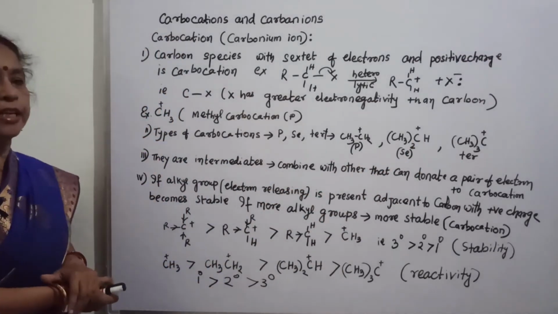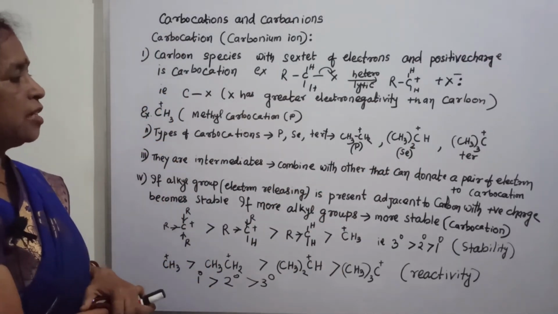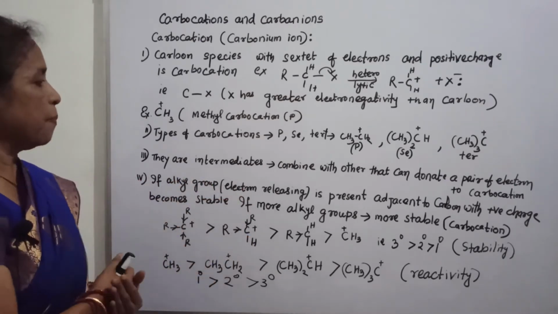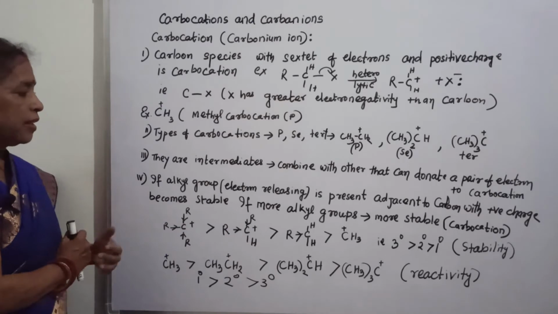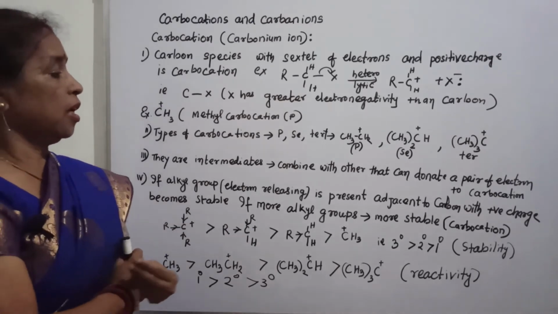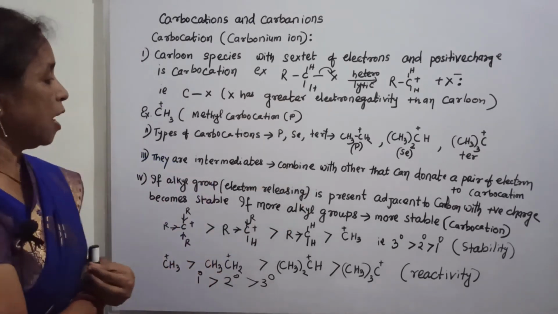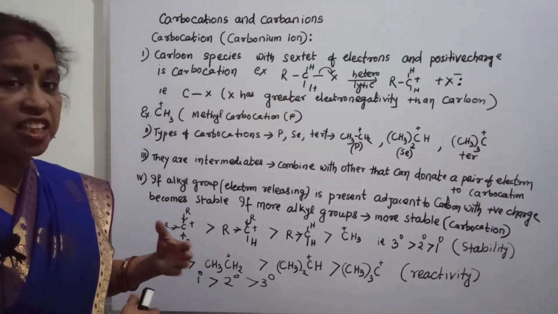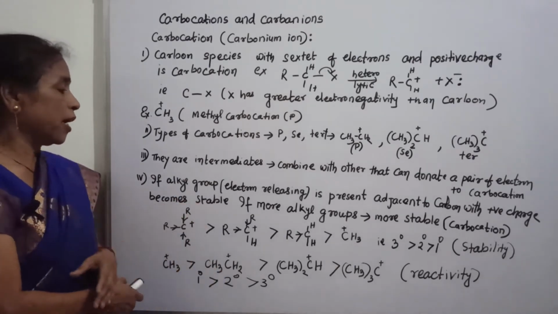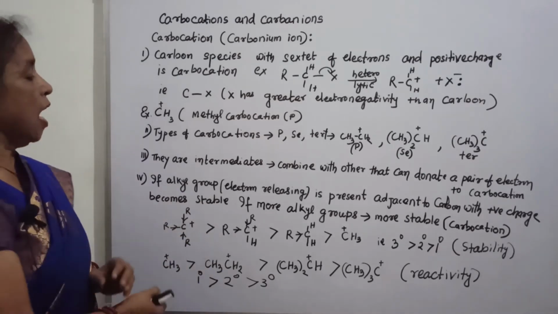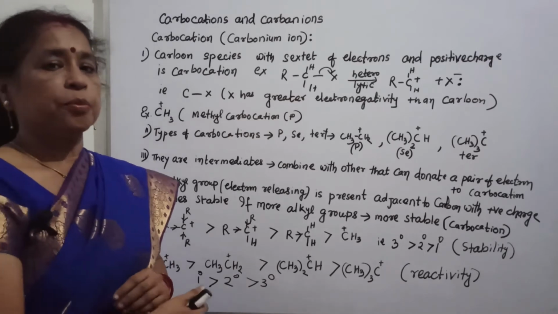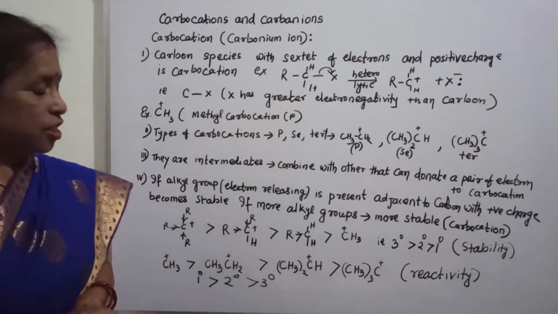They are very active, act as intermediates and try to combine with others which can donate a pair of electrons to them. If alkyl groups are attached to the carbocation, since the alkyl group is electron releasing, if one or more alkyl groups are attached, it is stable, and with more alkyl groups it becomes more and more stable.